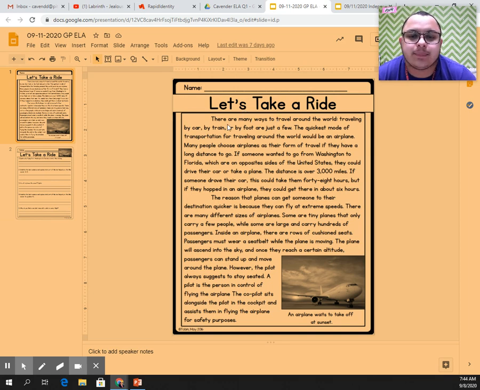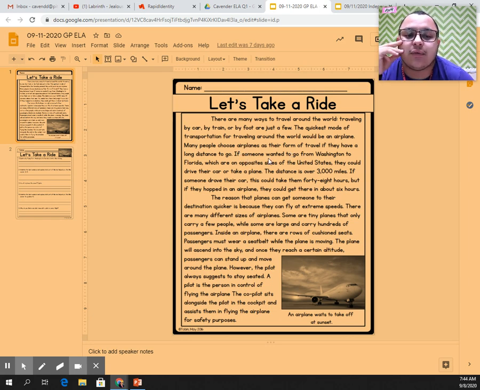Let's take a ride. There are many ways to travel around the world. Traveling by car, by train, or by foot are just a few. The quickest mode of transportation for traveling around the world would be an airplane. Many people choose airplanes as their form of travel if they have a long distance to go.